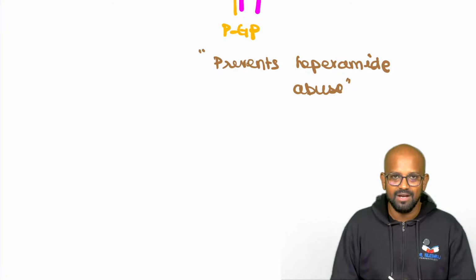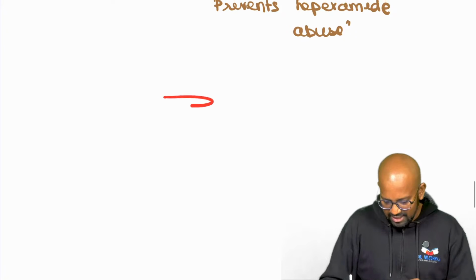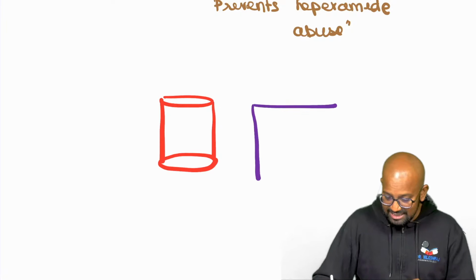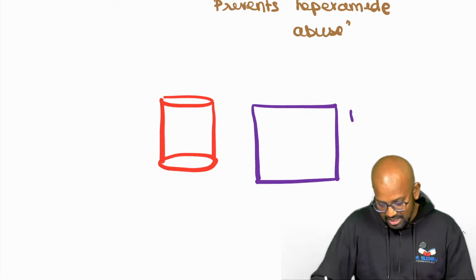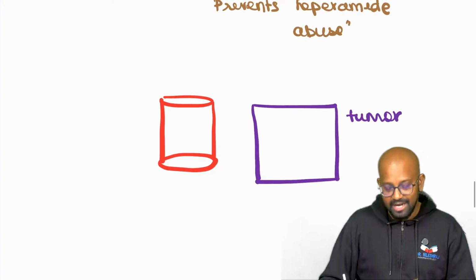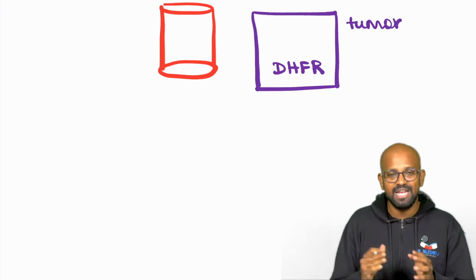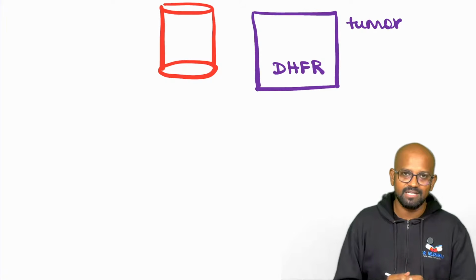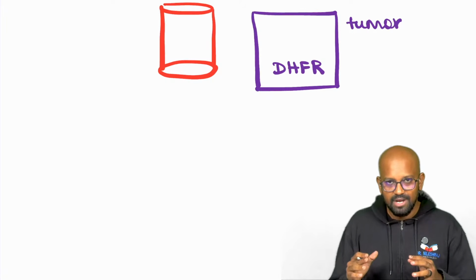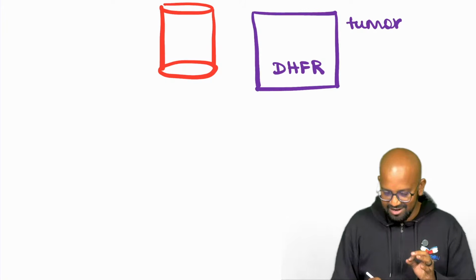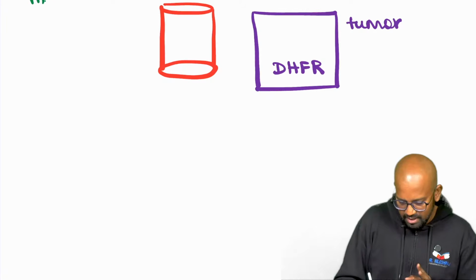But at the same time, I'm going to explain one more concept regarding the same area, buddy. Consider here is where the blood vessel is, and here we have a cancerous cell. This is a tumor cell. Inside the tumor cell, we have an enzyme called dihydrofolate reductase, DHFR. Now, this tumor has to be treated with an anti-cancer drug. For the treatment of this cancer, you administer a drug named methotrexate.